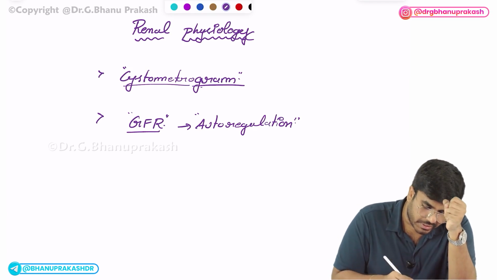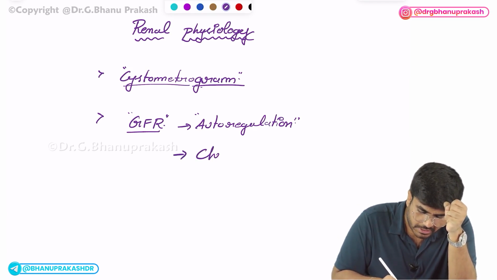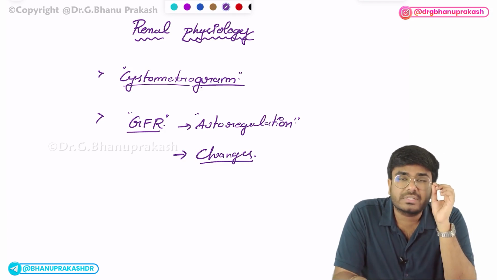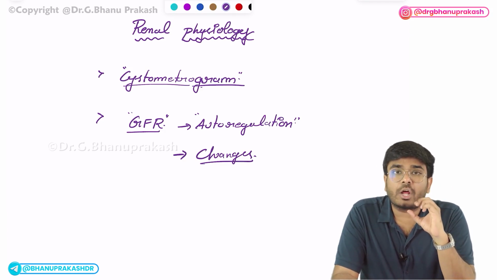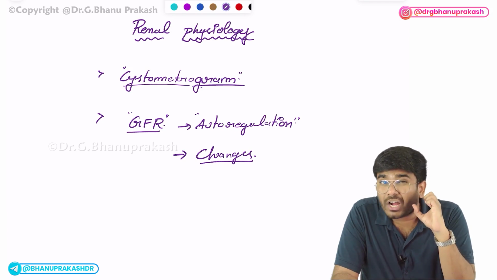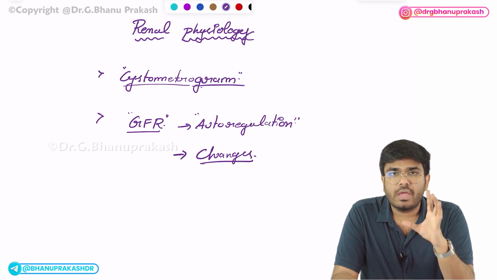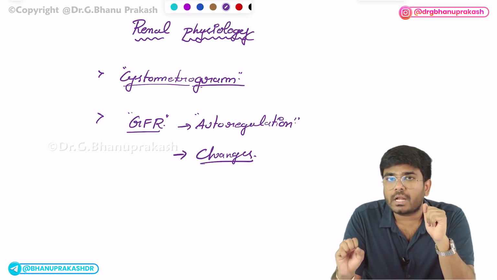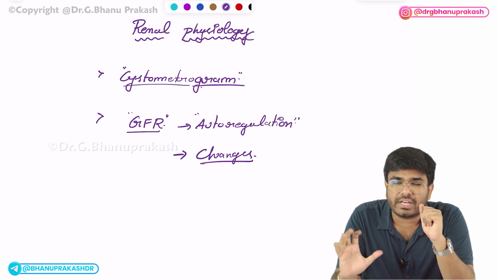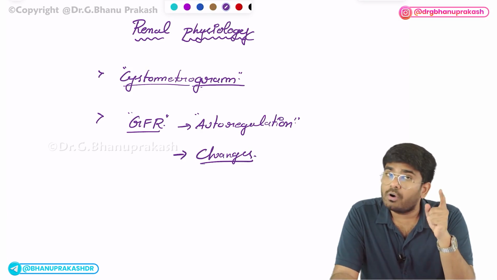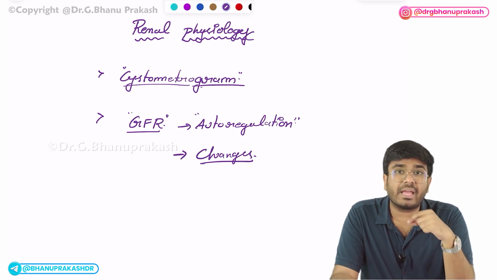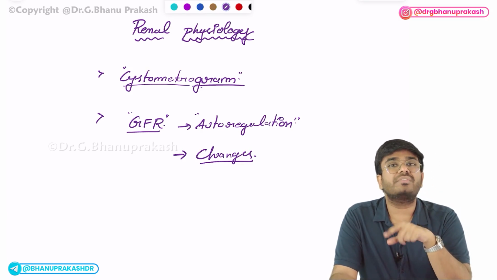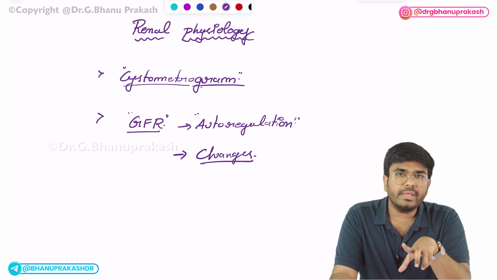Next, changes in the GFR. How does GFR change whenever the person is having shock with afferent arteriolar constriction? With afferent arteriolar constriction, how GFR changes? With afferent arteriolar dilation, how GFR changes? With efferent arteriolar constriction and efferent arteriolar dilation, how is GFR going to change? How is GFR going to change when a person is having a high protein diet? So these are all the topics of GFR. Okay, everything about the GFR.